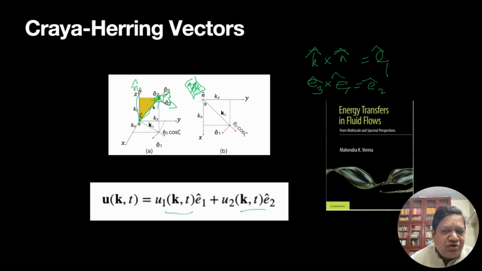There are only two components and they are independent, since E1 and E2 are orthogonal. This is discussed in many papers and books. I am referring to my book where I discuss this, though it is not unique. We also derive dynamical equations for u1 and u2, which are used for field theory, and that is derived in more detail in this book.